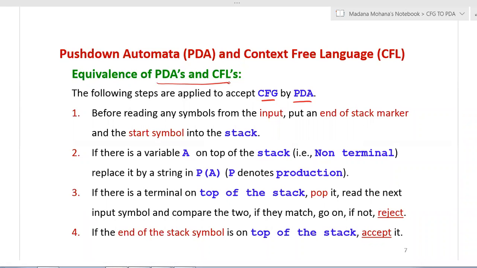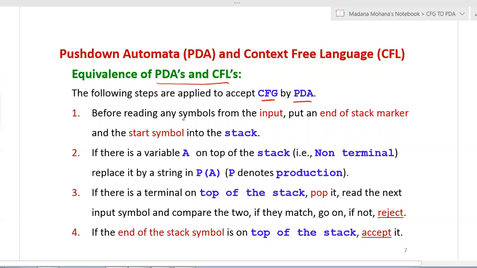From the context-free grammar, derive any string which can be derived from it. Then we have to verify whether the string is accepted or not by the given PDA. For that, the following steps are applied.